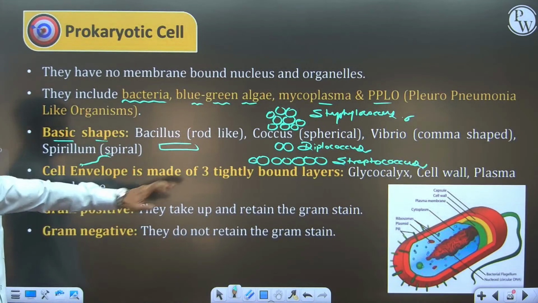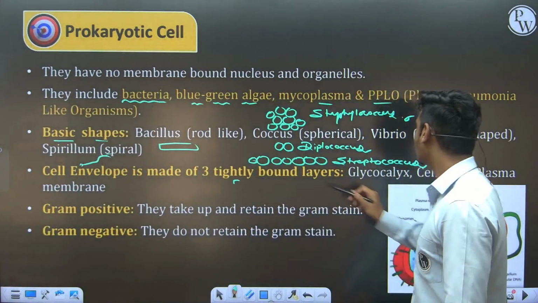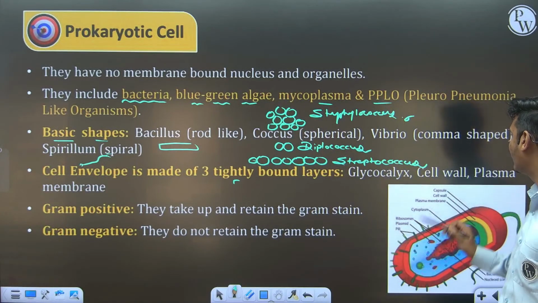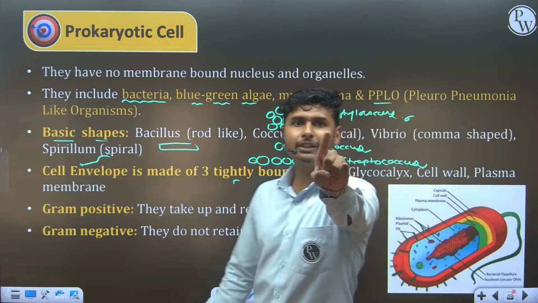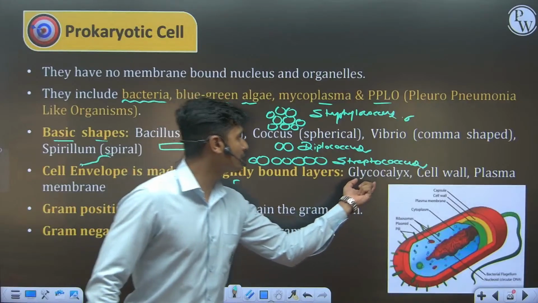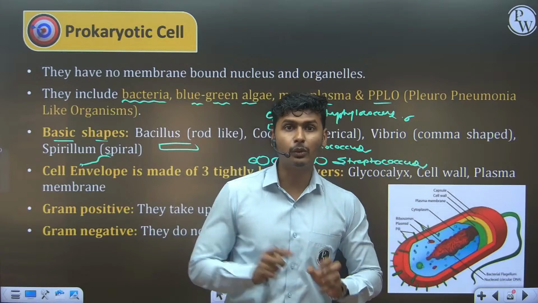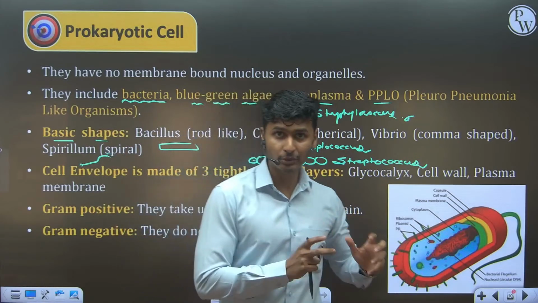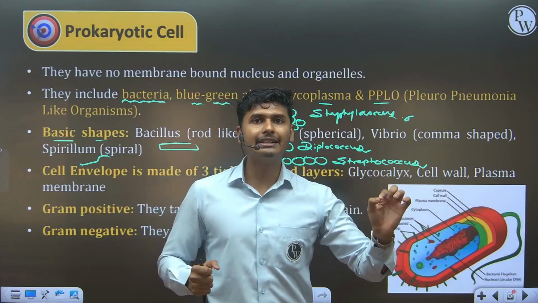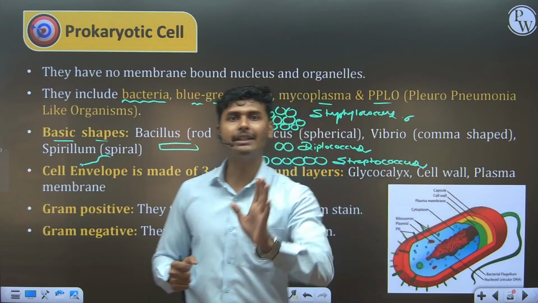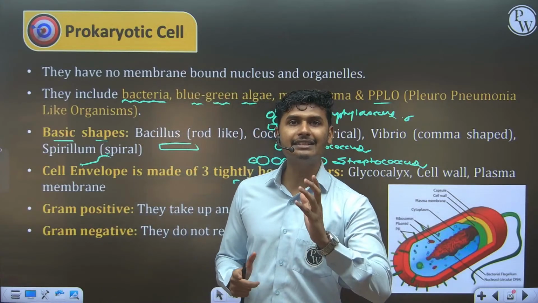Okay. Now next point: the cell envelope is made up of three tightly bound layers. First is the glycocalyx, second is the cell wall, third is the plasma membrane. If I ask you a question, the glycocalyx is divided into two parts: one is smooth and the second one is tough. Smooth glycocalyx is known as the slime layer, and the tough glycocalyx is known as the capsule.